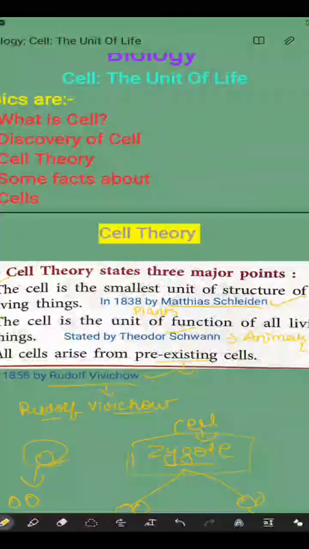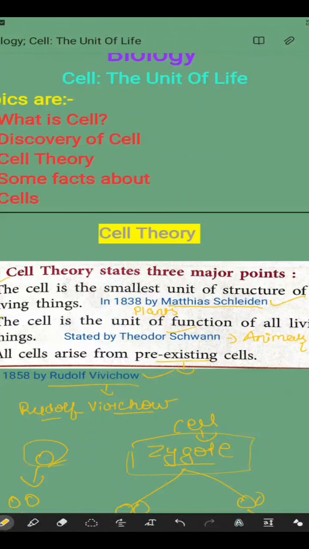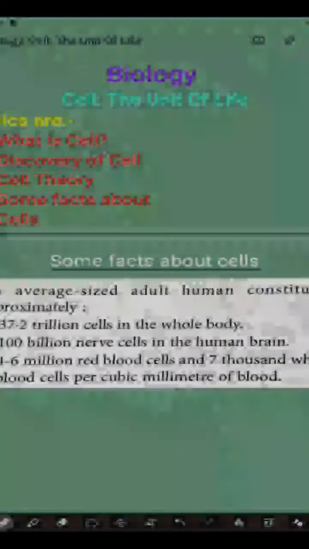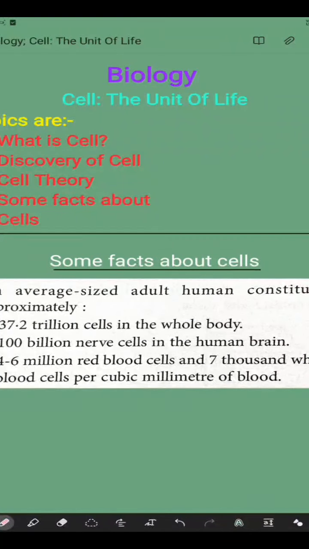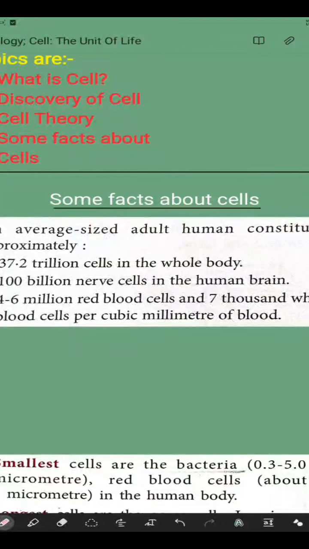Now I will tell you some very interesting facts about cells. So first let us see human cells. An average sized adult human constitutes approximately 37.2 trillion cells in the whole body. So there are a lot of cells.